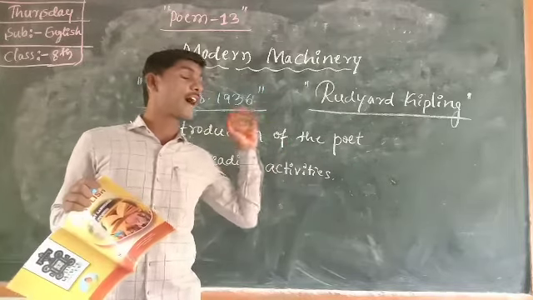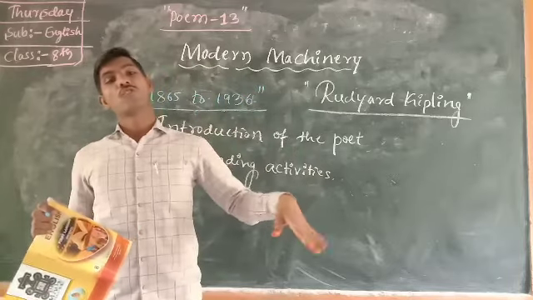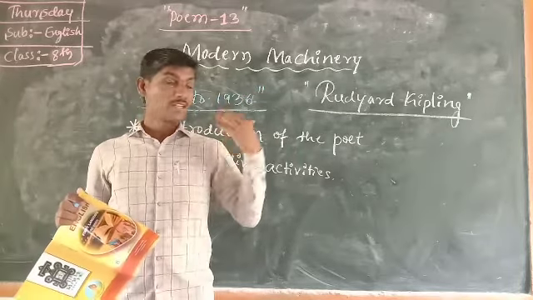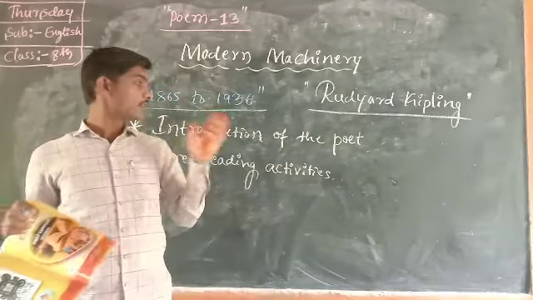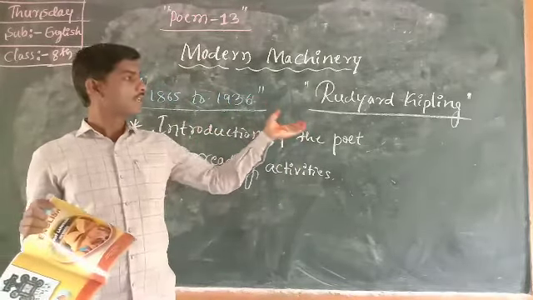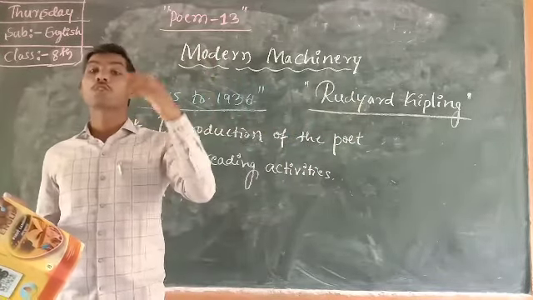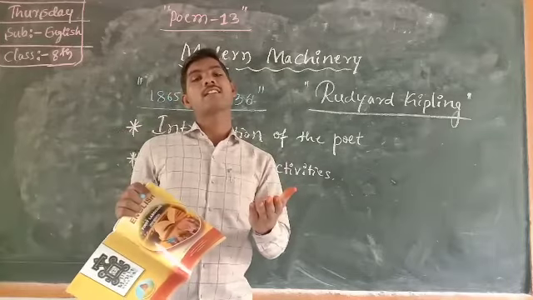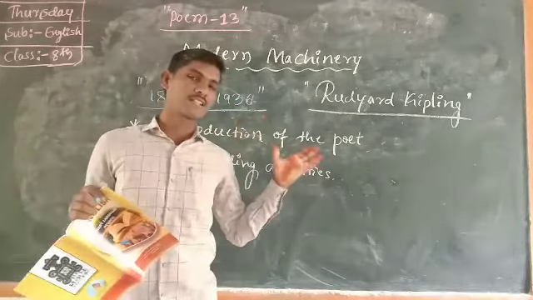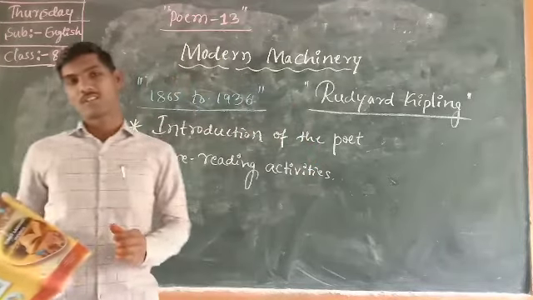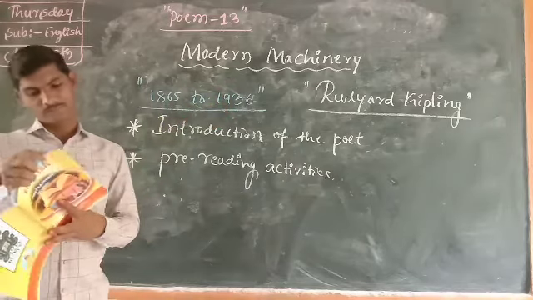He was an Anglo-Indian. He was Anglo-Indian means what? He belonged to England, but he stayed in India. Before India got freedom, Rudyard Kipling's family stayed in India. So those people took the citizenship of India. That's why these people are considered as Anglo-Indians. That's why he was an Anglo-Indian.